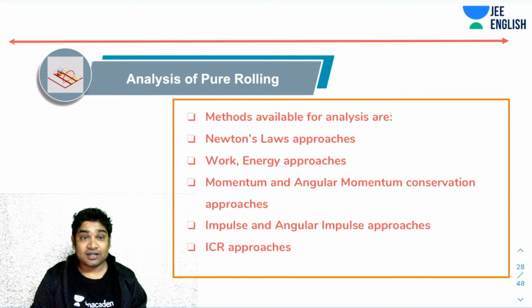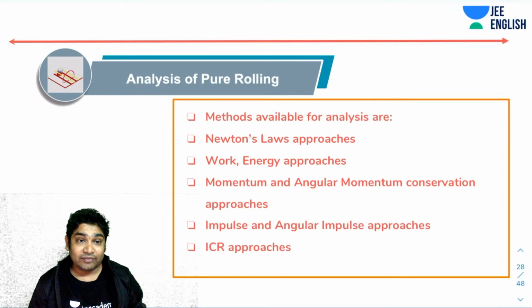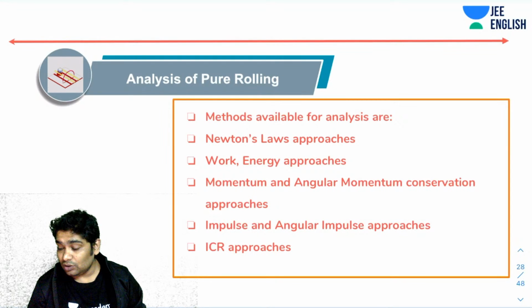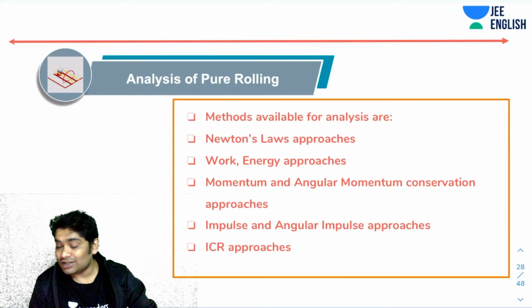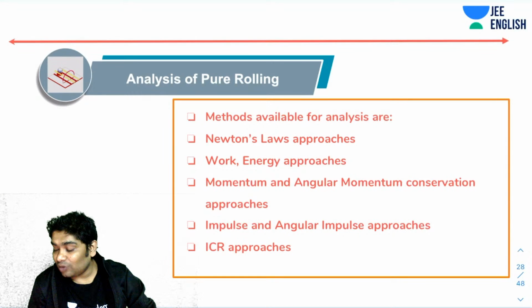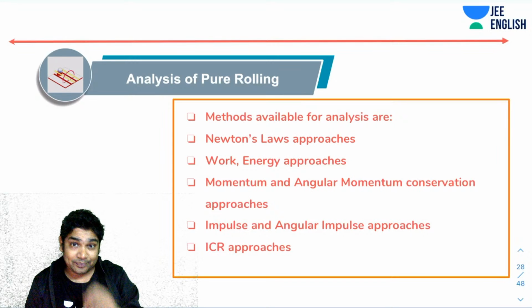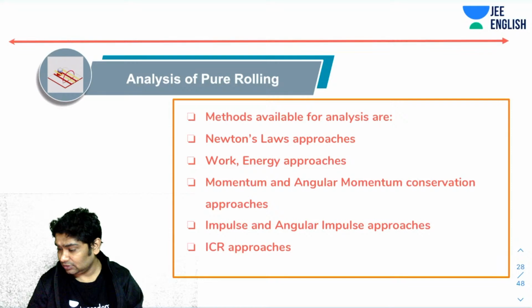So as I was saying, all the methods of analysis that are available to us, let's go over them quickly one by one. We have Newton's laws approaches, then work-energy approaches, and then of course momentum and angular momentum conservation approaches. Then you have impulse and angular momentum, and finally you have all the analysis approaches available with respect to the ICR. So that also you can do.